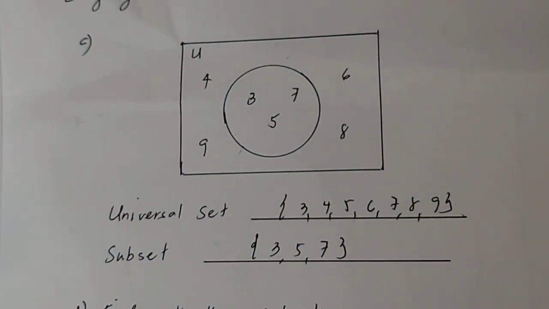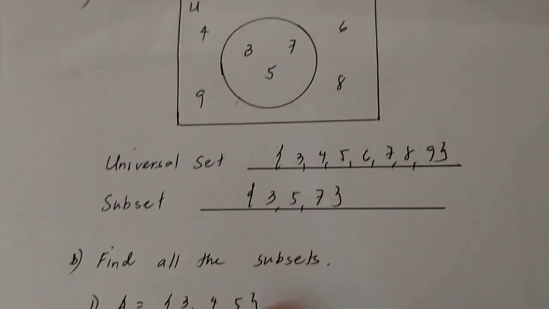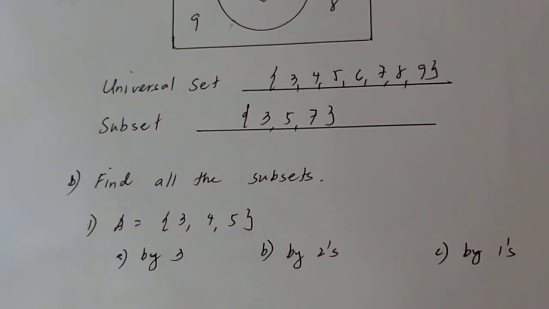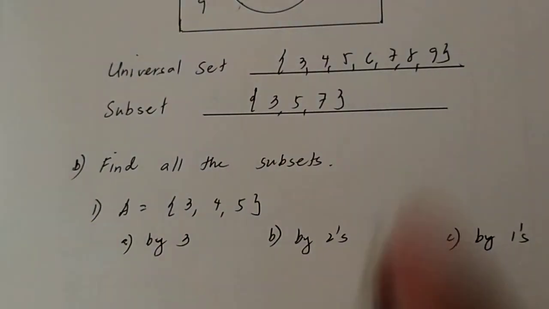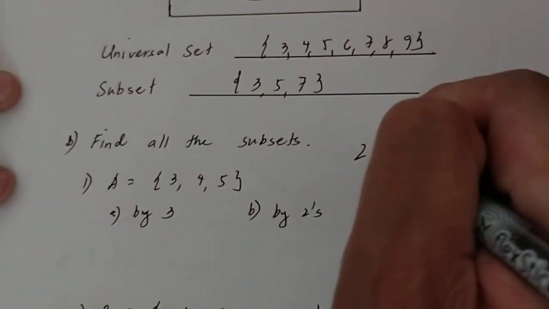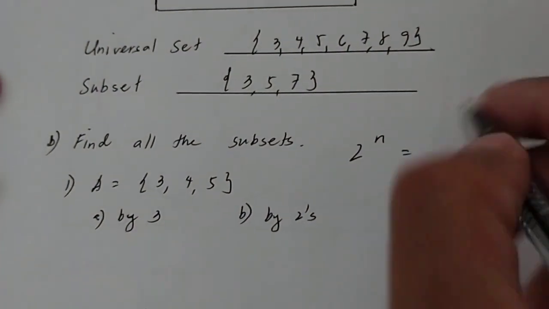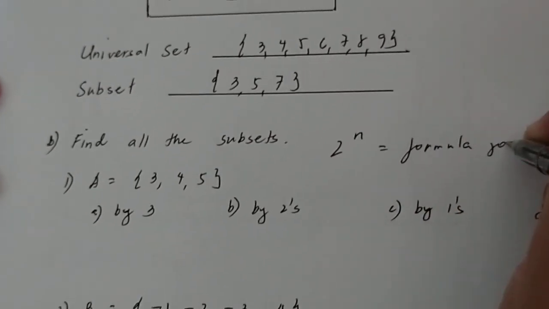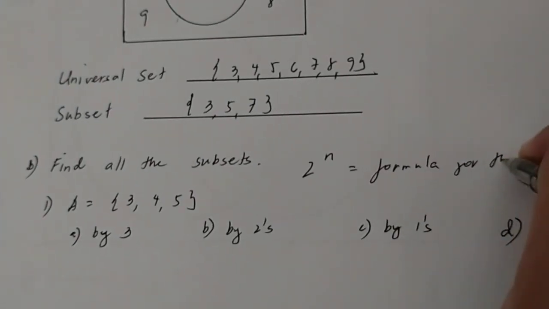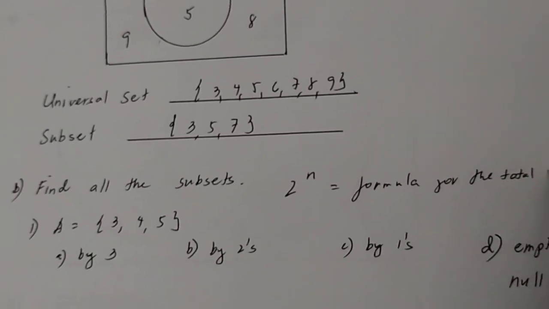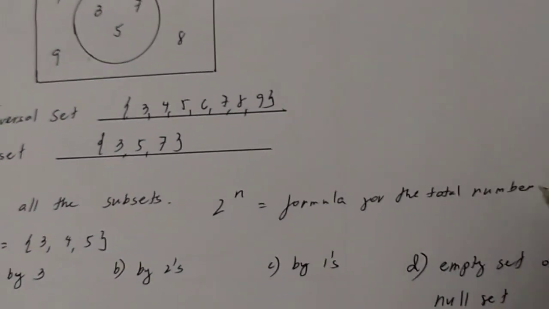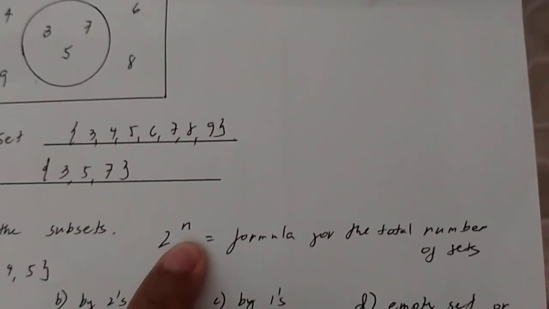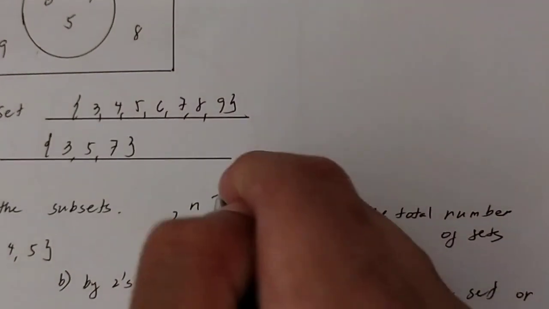Okay? Now, in letter B, find all the subsets of set A. The elements are 3, 4, 5. The formula for the total number of subsets is 2 raised to the n. This is the formula for the total number of subsets. If you will notice, 2 to the n. But what is n? n is the number of elements.